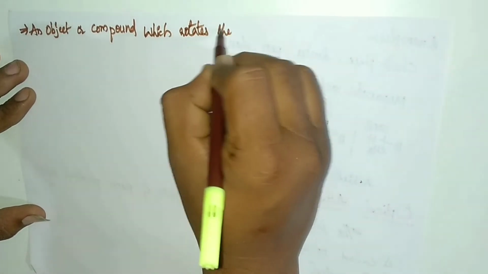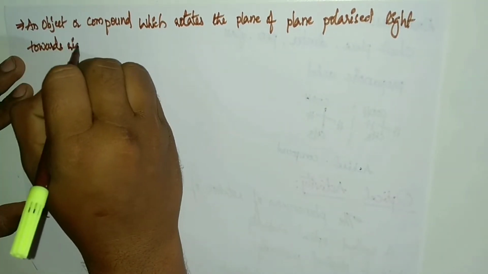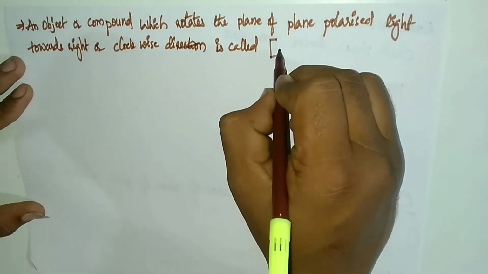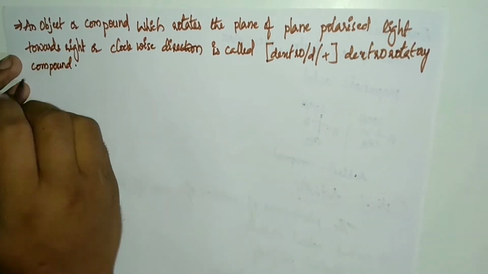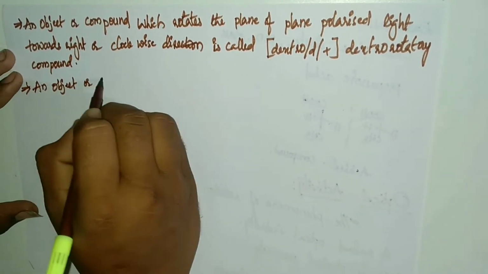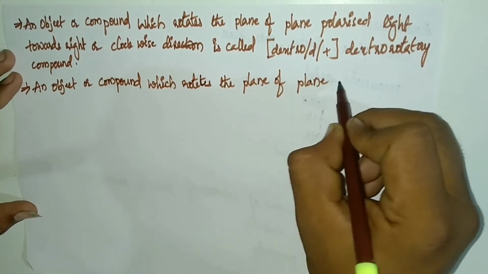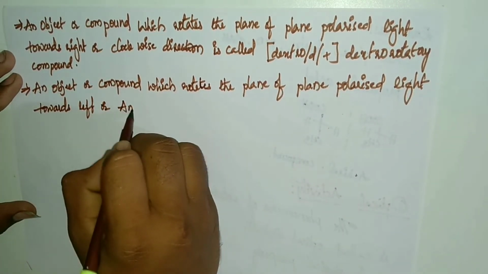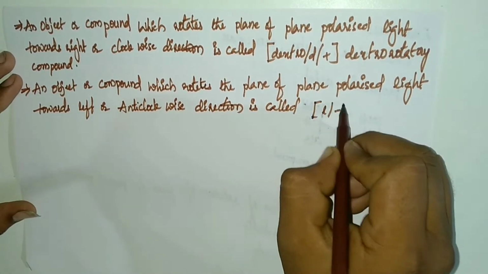An object or compound which rotates the plane of plane polarized light towards the right or clockwise direction is called a dextrorotatory compound, denoted by D and the plus symbol also. And next, an object or compound which rotates the plane of plane polarized light towards the left or anticlockwise direction is called a levorotatory compound.